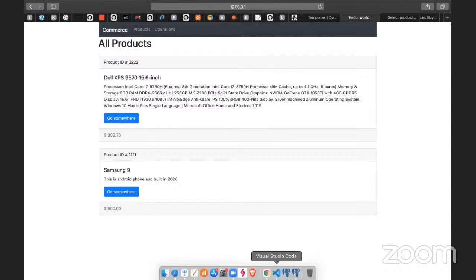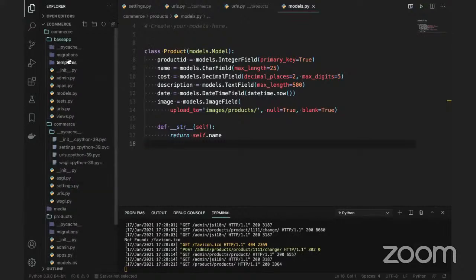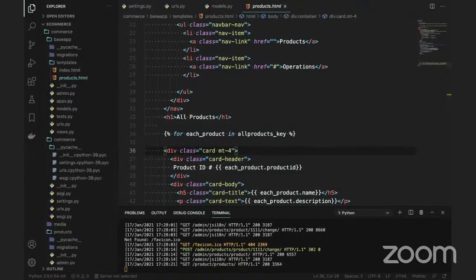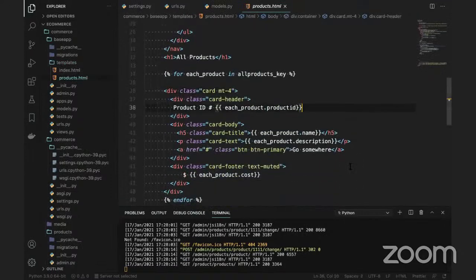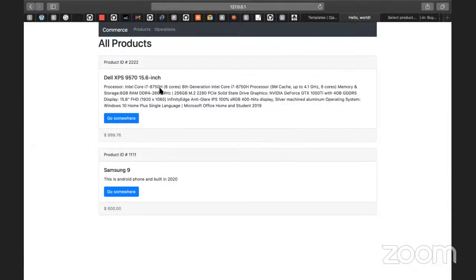So now I will go to Visual Studio Code and go to the HTML page, products.html. Go to the templates and click on products.html. And here we have the products. Basically I want to display the image. So where can I display the image, guys, if you can look at this?